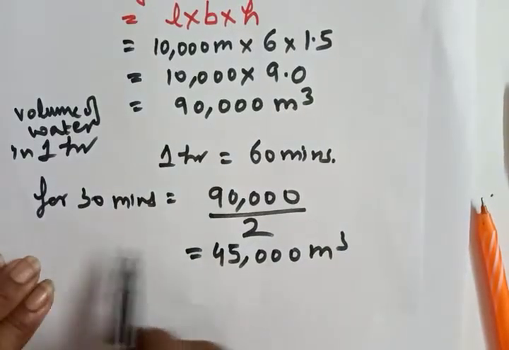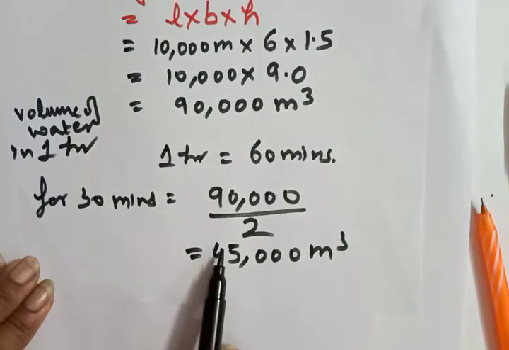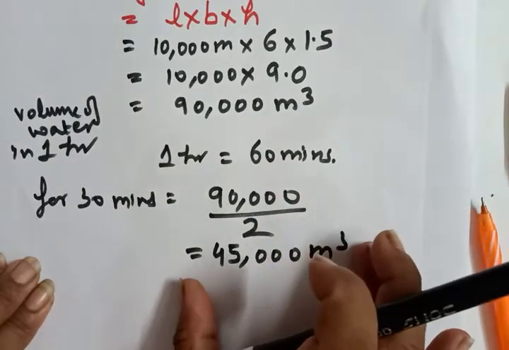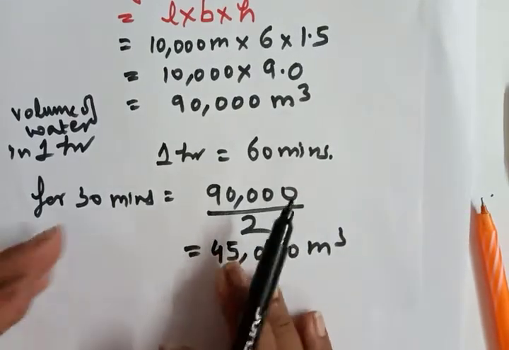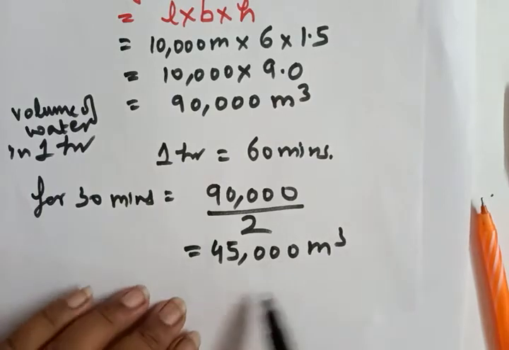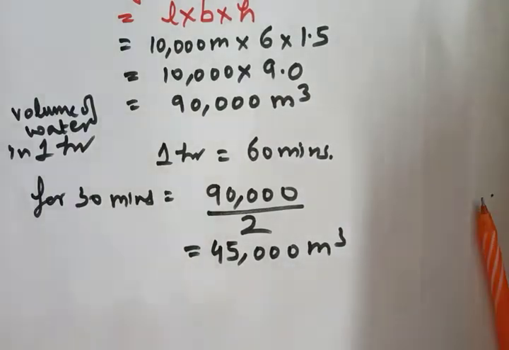This is the volume of water in a canal in 30 minutes that will move to the field and irrigate it.